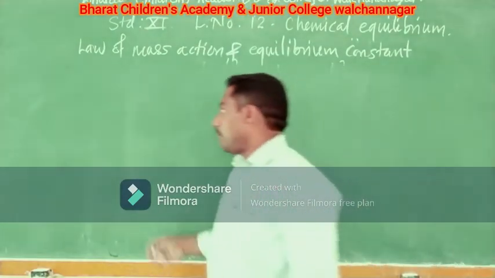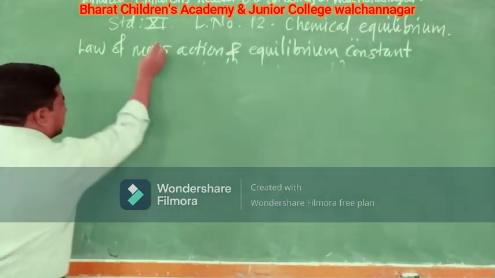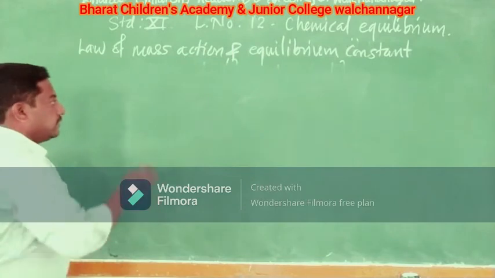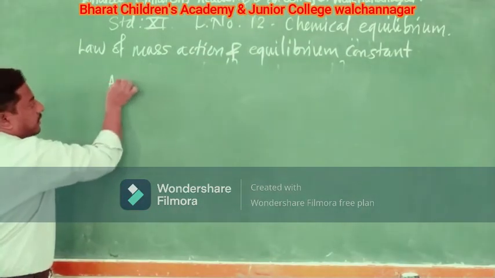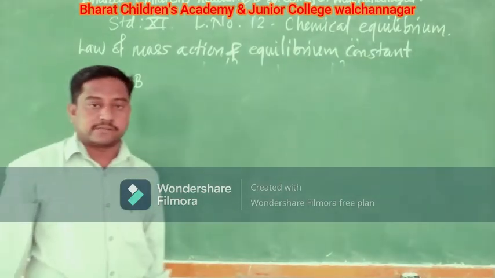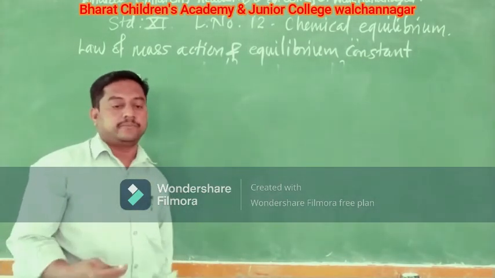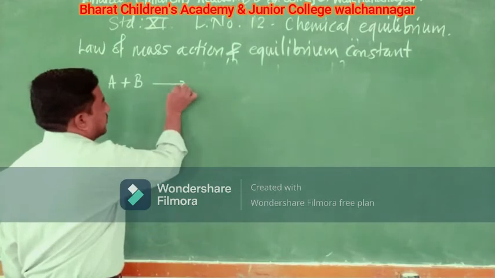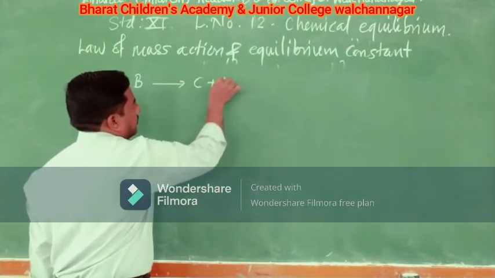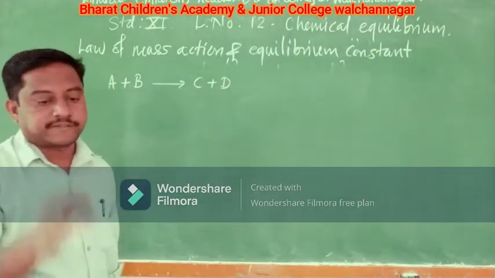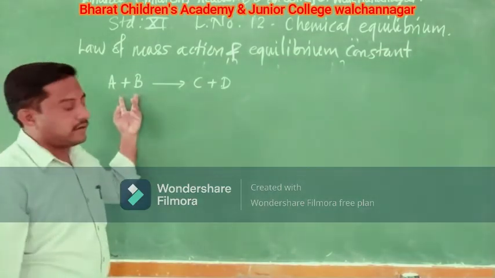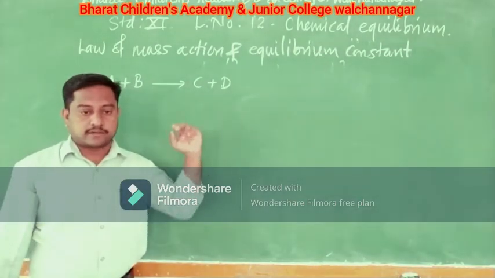Now let us see the law of mass action. What does it say? We'll take one example and then we'll try to discuss the law of mass action. Let us take the example where A and B are two reactants, a hypothetical reaction we are considering. A and B are reacting together to give the products. Here you can take C and D as the products. Okay, this is a simple hypothetical reaction where A and B are the reactants, C and D are the products.